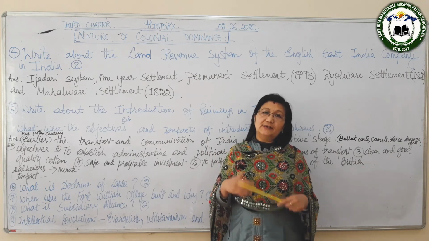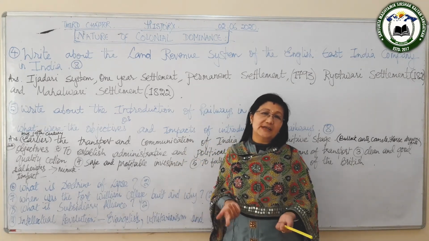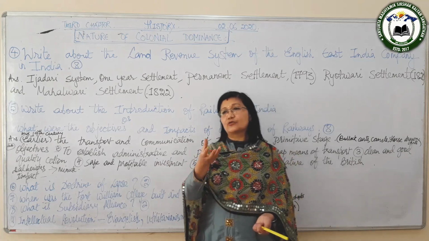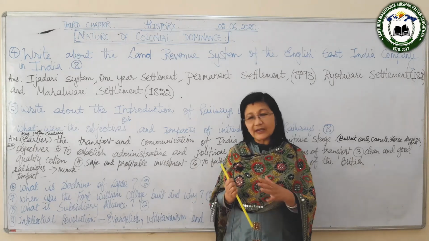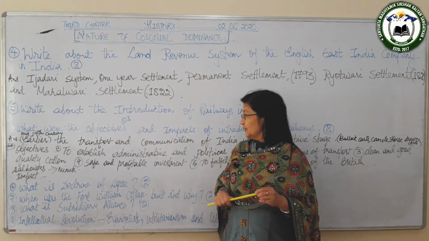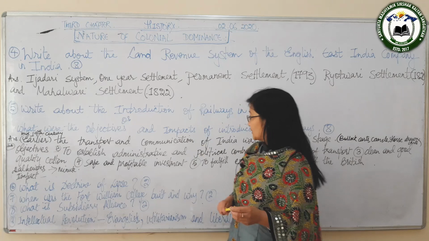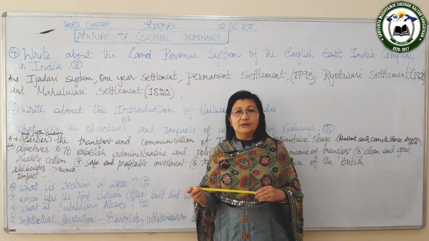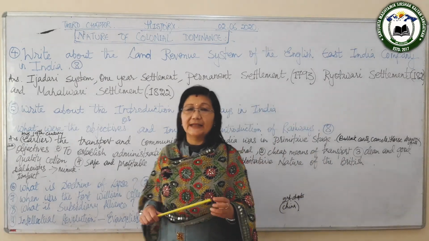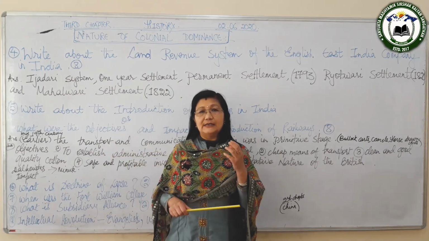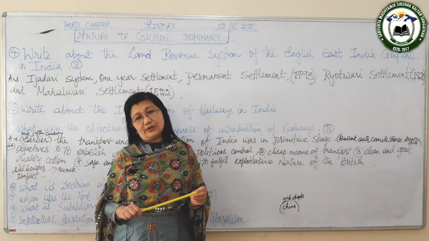Once the railways are constructed, it is the railway which helps to take the armies. If there was a revolt anywhere in any part of India, the armies were taken through the railways to different parts of India to stop the revolt. So that way, it was the railway that helped in establishing the administrative and political control of the British. Then another is that the capitalists and the mill owners wanted cheap and easy means of transport, and this could be done only through railways.